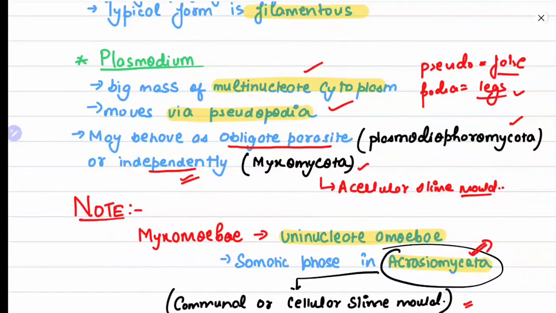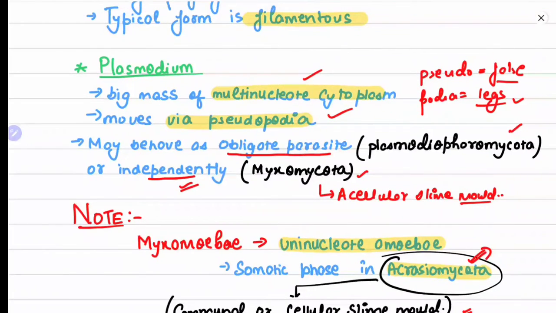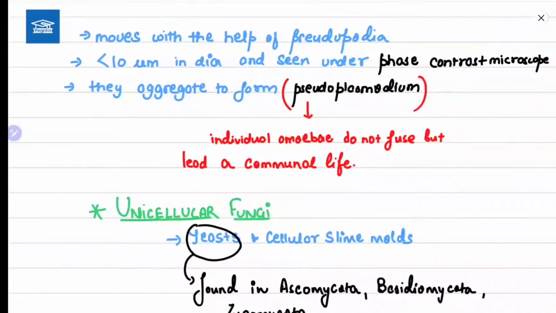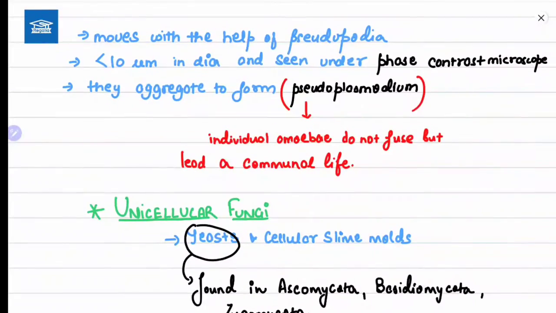Why are we saying communal? Because the small amoebae do not fuse together, but rather remain separated, and they live in a community. They move with the help of pseudopodia, are less than 10 micron in diameter and are seen under phase contrast. The size is not that important, but the point that they are seen under a phase contrast microscope is important. They aggregate to form a pseudoplasmodium.